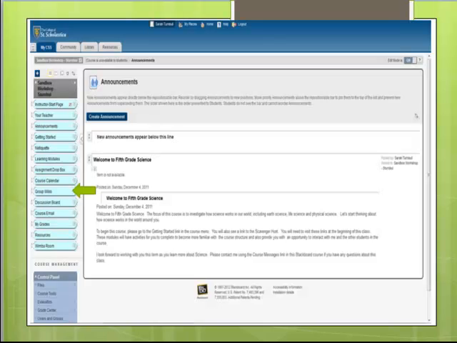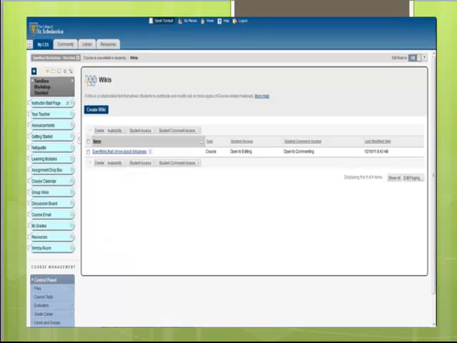Once we're on the announcements page and we've found the group wikis toggle switch, I've marked it with a green arrow. You're going to click on that switch and it will take you to the wikis page. Now I've already created a wiki for you that says everything that I know about volcanoes, and if you think back to it, that's what our assignment is.